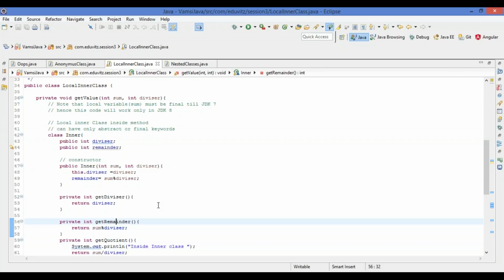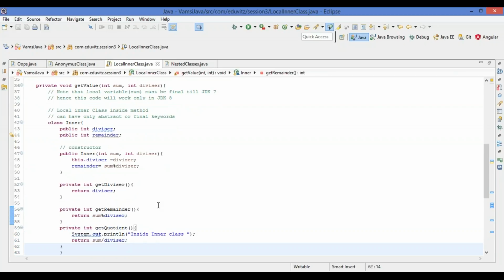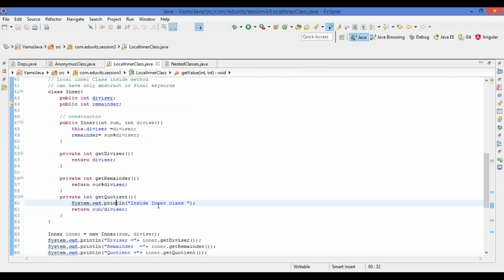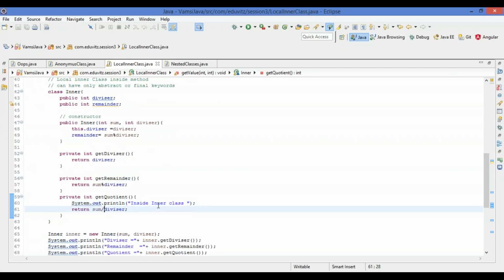The same way I have returned sum modulus divisor to get the remainder, and for getQuotient, the quotient will be how many times the sum is divided by the divisor.